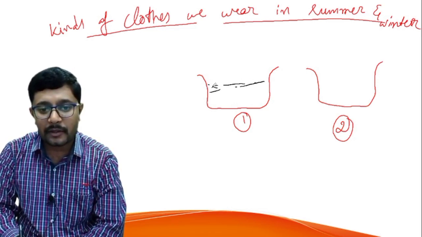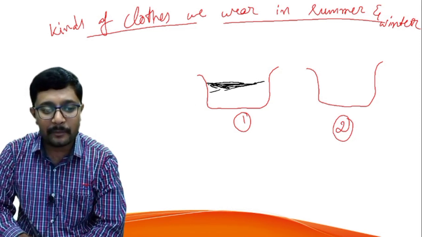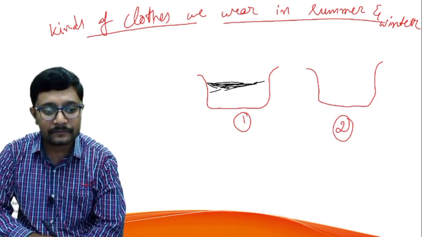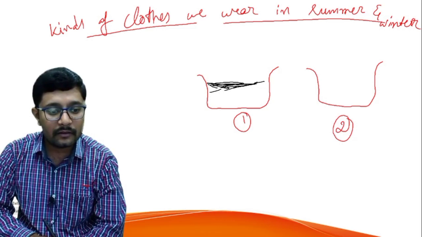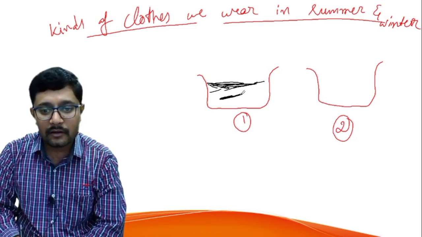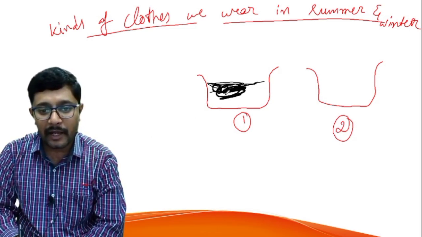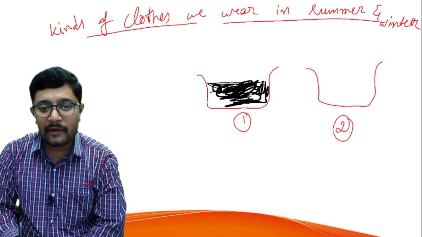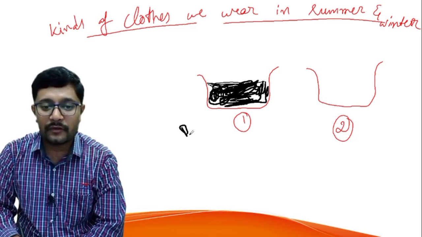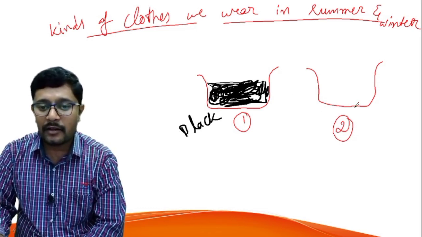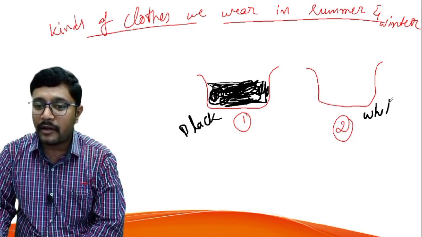Which color paint? Black paint. I will apply black paint here. Like this I will apply black paint, and then to the second beaker I will paint with white color. So this one I applied black color, and for this one I applied white color.